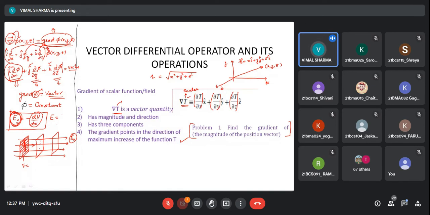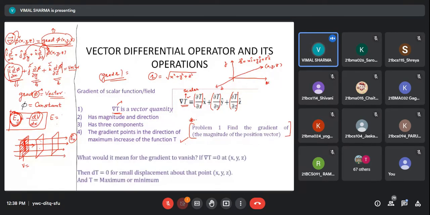Okay, and the gradient of this magnitude of r. I can find the gradient of r. And you can analyze what we have discussed: what this gradient of r is, what is the direction of this gradient of r, and what is the magnitude of this gradient of r. Okay, this is an exercise for you. You try this and then we'll discuss it in more detail.